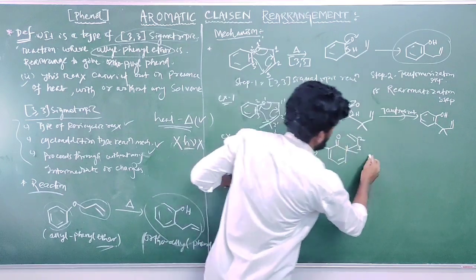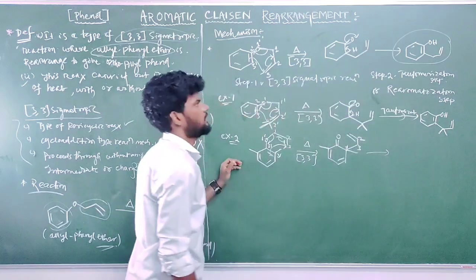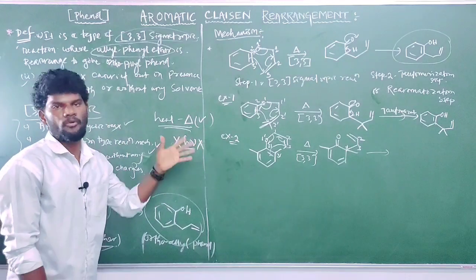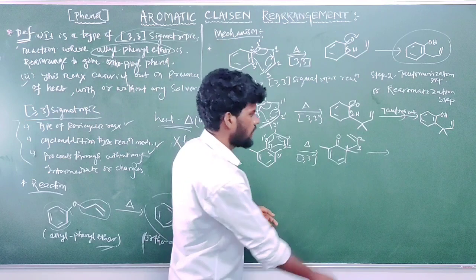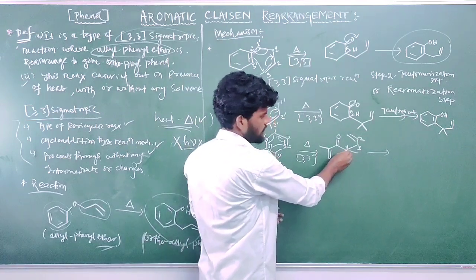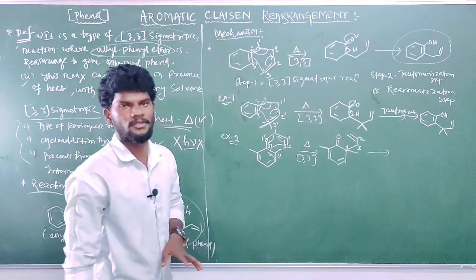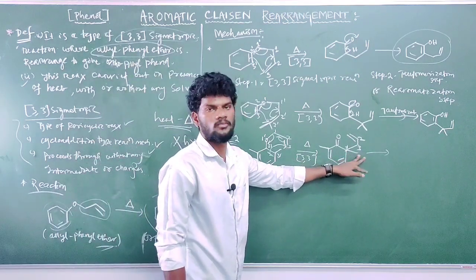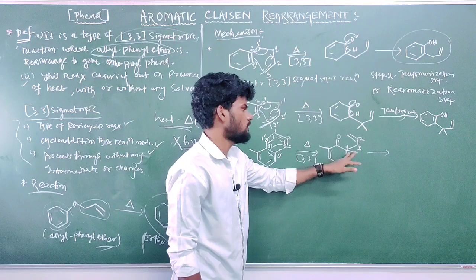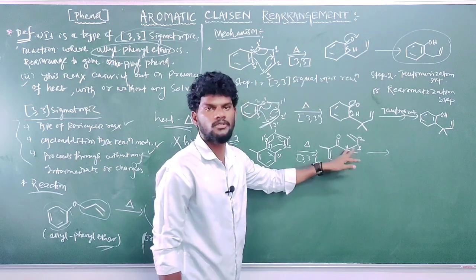Okay, next step, what was happening in the next step? The tautomerization step, proton transfer to restore aromaticity, or to regenerate aromaticity. But at this center we do not have any hydrogen atom. Is there any hydrogen atom? There is one CH3 group. So carbon is tetravalent. There is no remaining hydrogen on this carbon.